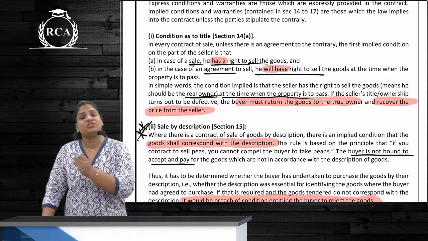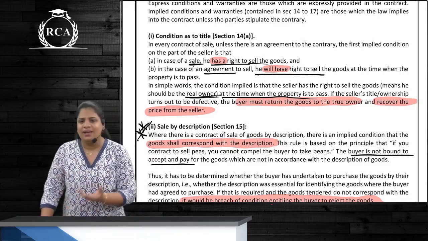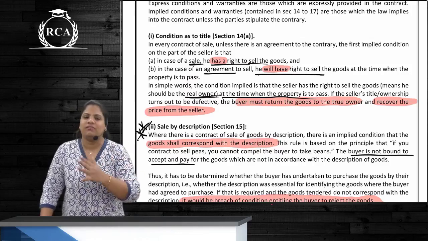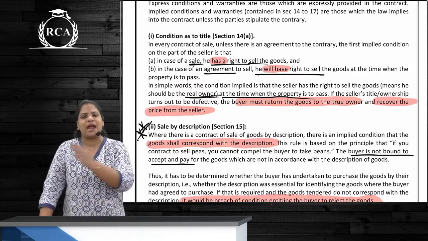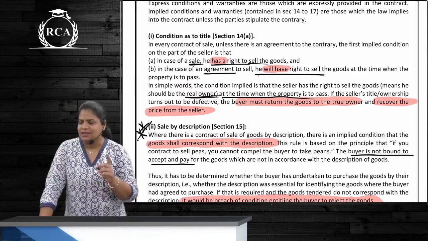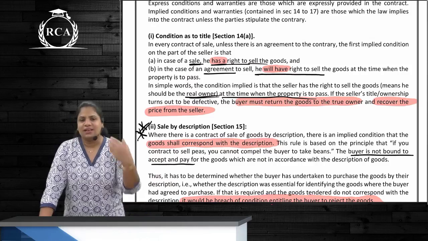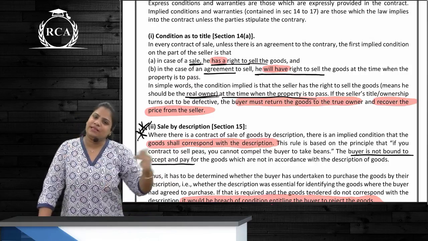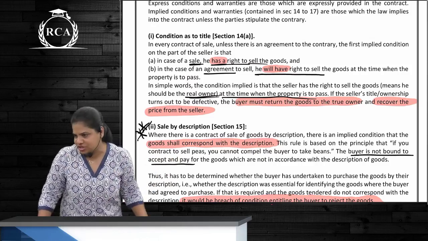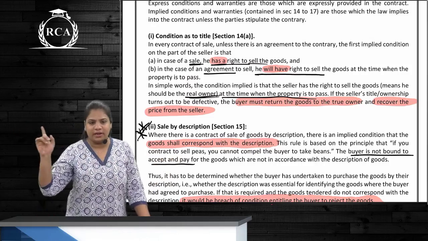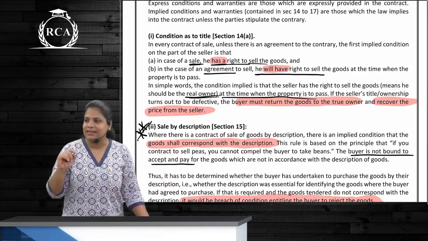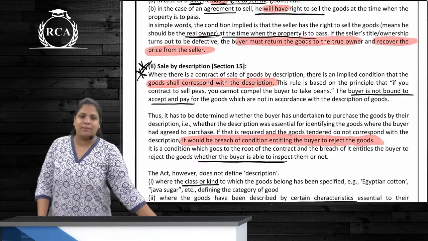If he chooses not to rescind, which is also possible, in that case he will only claim damages. N brand could have been sold at 500 rupees because it is no brand anymore. It can be sold only at 300 rupees. The buyer sells it at 300 rupees and claims 200 as damages, correct? We had written this in warranties as well. I had linked it over here. Yaad aa raha hai? Okay, next one, sale by description.